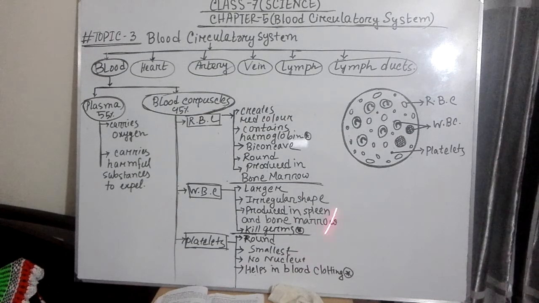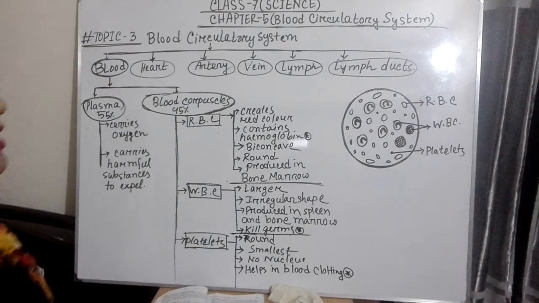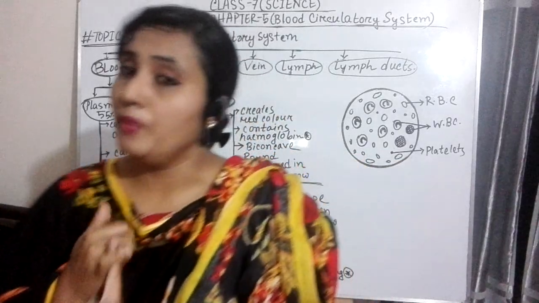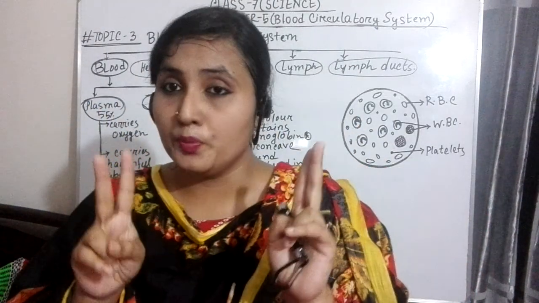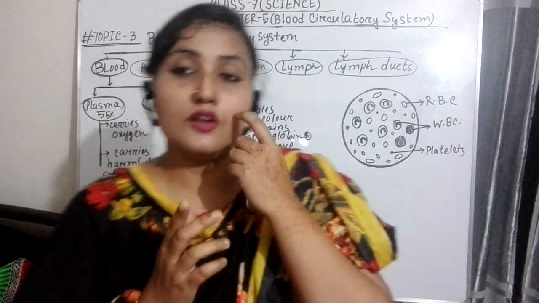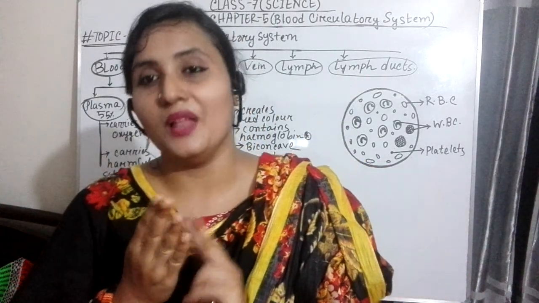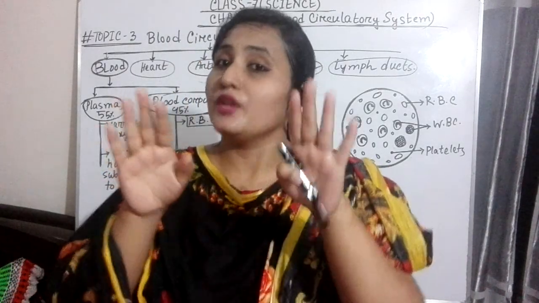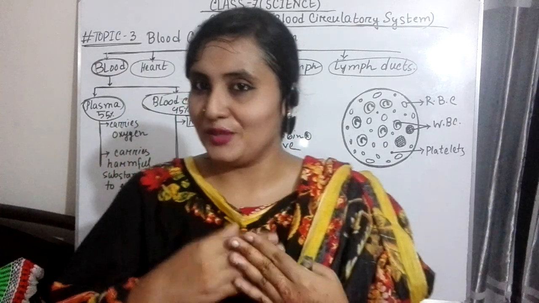These are all the information about our blood corpuscles. So students, we have discussed today about blood, and the blood consists of mainly two parts, plasma and blood corpuscles, and the blood corpuscles are of three kinds: WBC, that means white blood cell, red blood cell, and platelets. And we have discussed these three types of corpuscles, and we have also seen the figures of them.